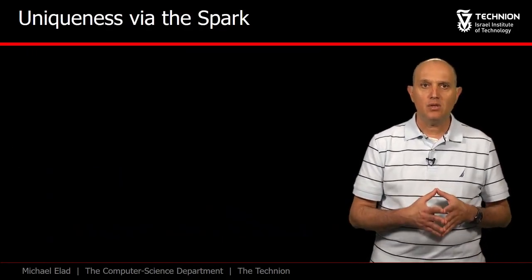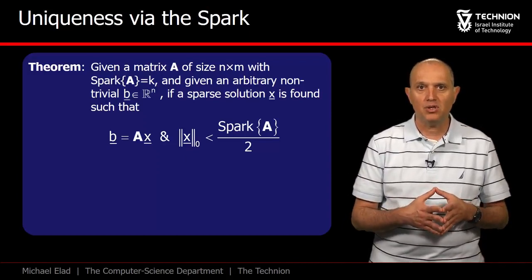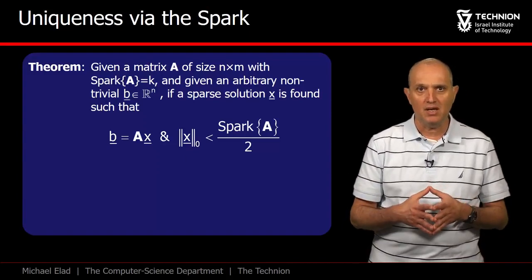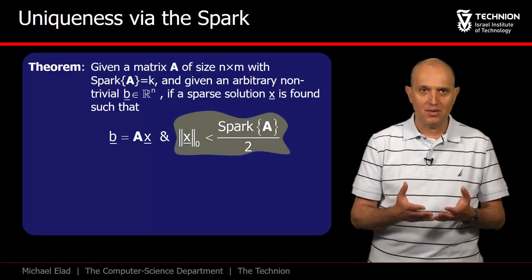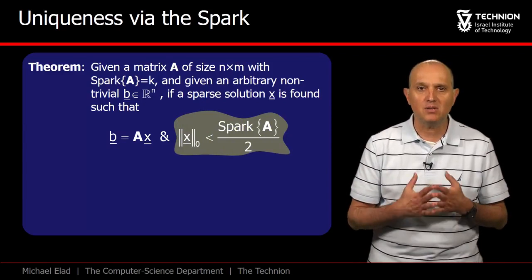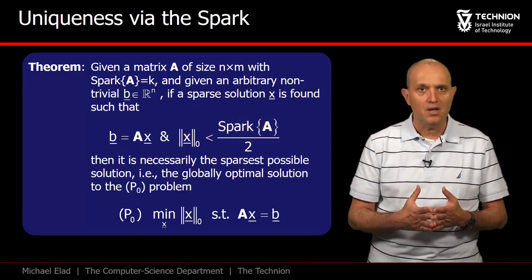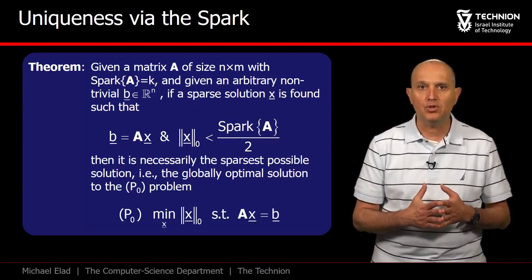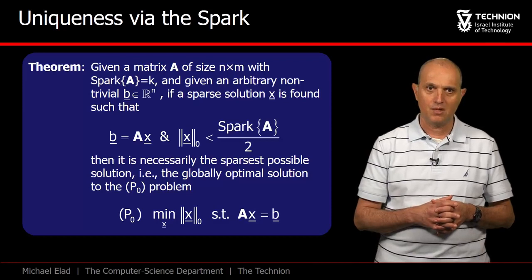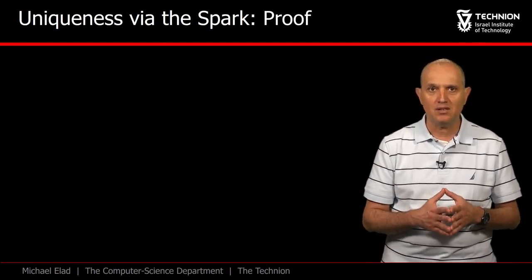As an immediate consequence of the uncertainty rule we have just developed, if a solution is found for Ax equals b and it has less than half the Spark non-zeros, this implies that it must be the sparsest possible solution of this linear system. Put differently, if we find such a sparse enough solution, it is the globally optimal solution of the P0 problem.